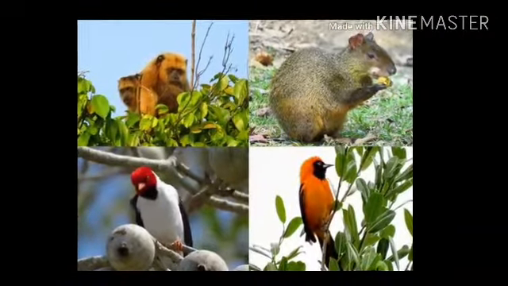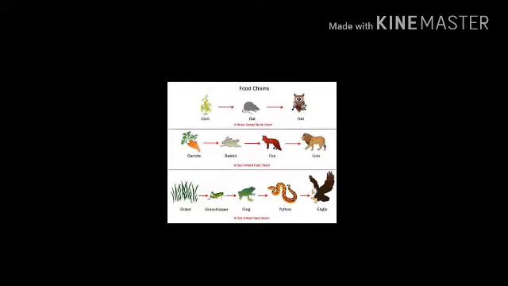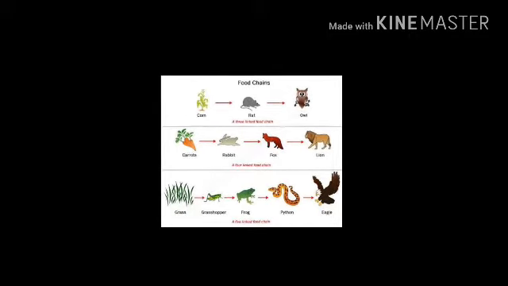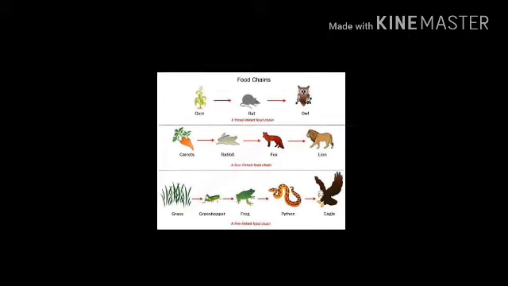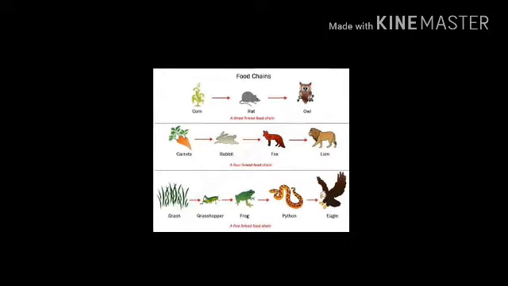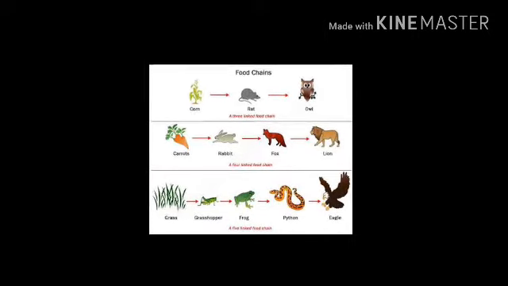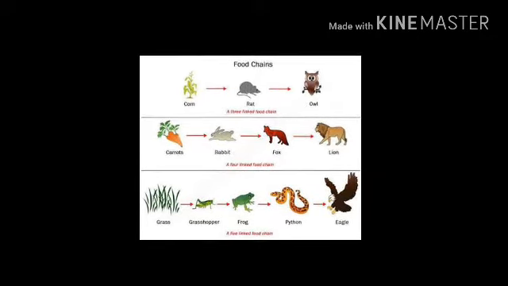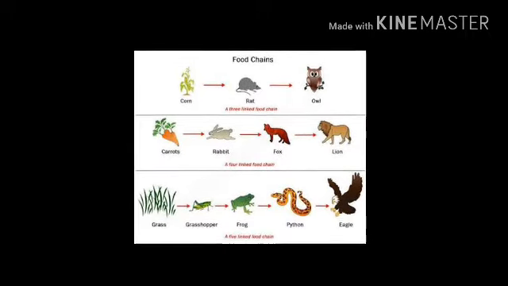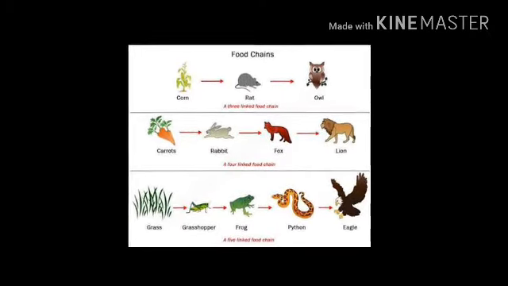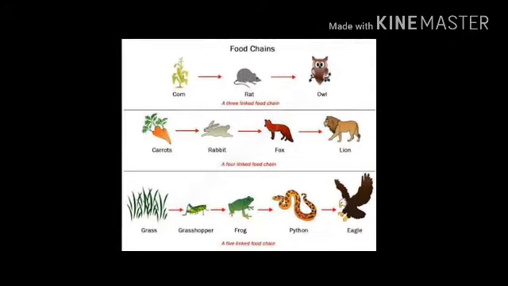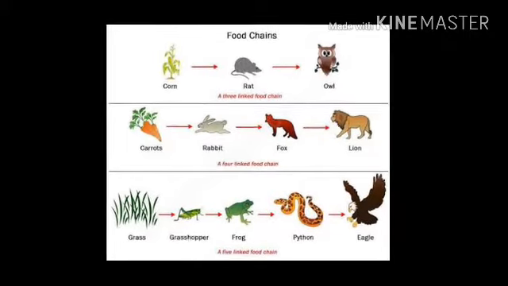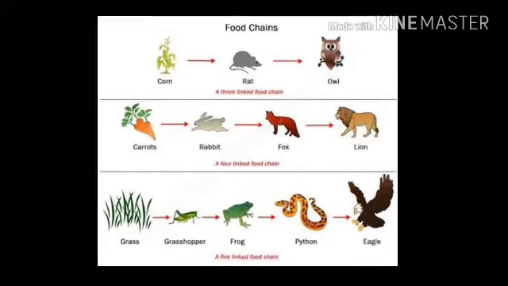Now let us see a food chain. When you look here, the plant is eaten by the deer and the deer is eaten by the tiger. Here another food chain shows that grains are eaten by the mouse, the mouse is eaten by the snake, and the snake is eaten by the eagle. Notice that food chains start from the plant. In fact, all food chains start from the plant. Plants are the producers of the food chain and they are directly eaten by herbivorous animals that are called primary consumers. The carnivorous animals indirectly depend upon the plant and they are called secondary consumers.